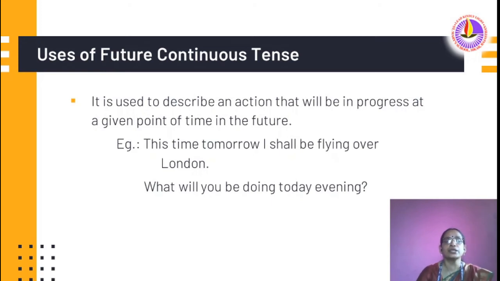Uses of future continuous tense. It is used to describe an action that will be in progress at a given point of time in the future. This time tomorrow I shall be flying over London. What will you be doing this evening? So this action will be continuing, it will be in progress at a future time.